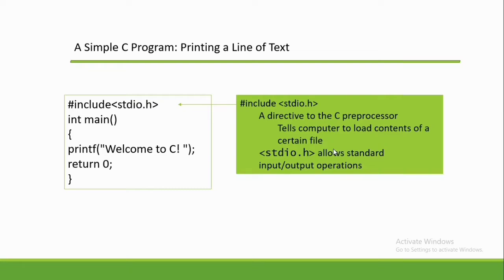This stdio.h stands for standard input output header file, and it is a directive to the C preprocessor that tells the computer to load contents of a certain file. And stdio.h allows standard input-output operations.